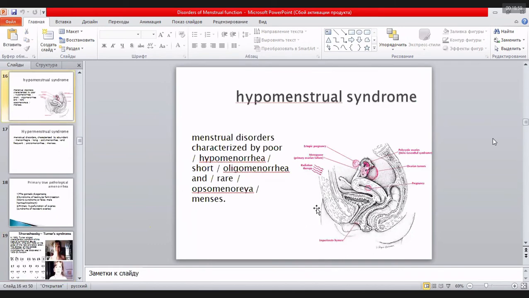Hypomenstrual syndrome is characterized by hypomenorrhea (scanty periods), short periods, oligomenorrhea, and opsomenorrhea. Very often it happens if the woman has tuberculosis or after surgical treatment.